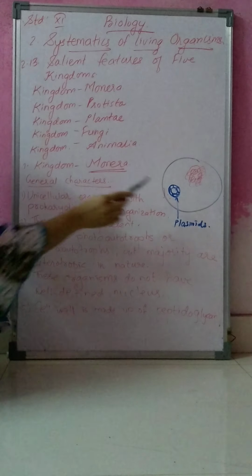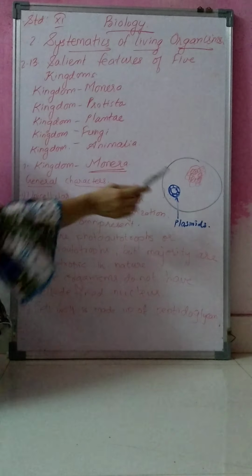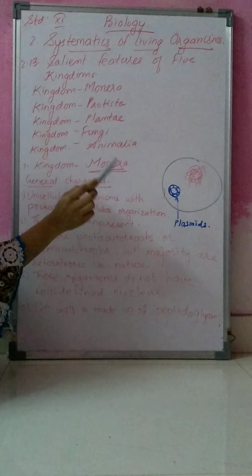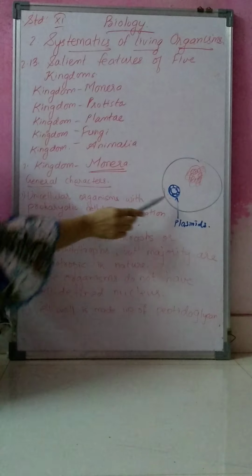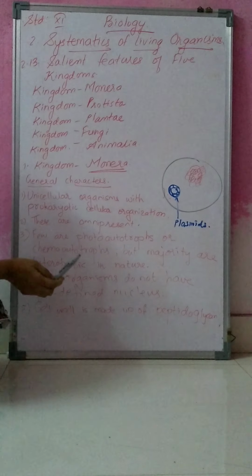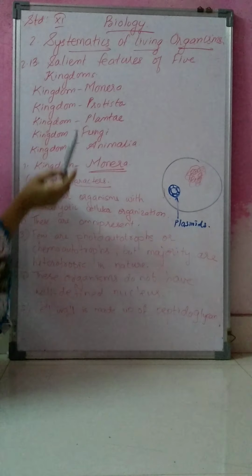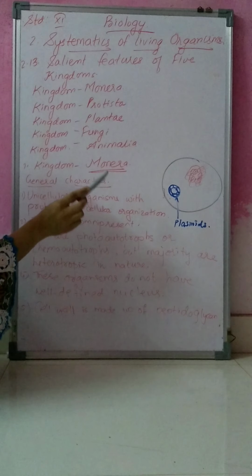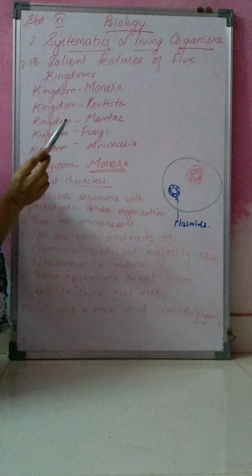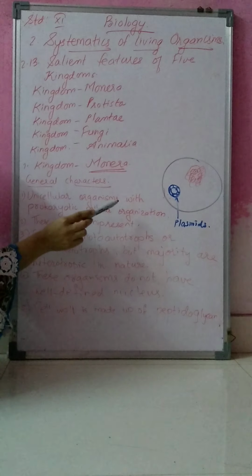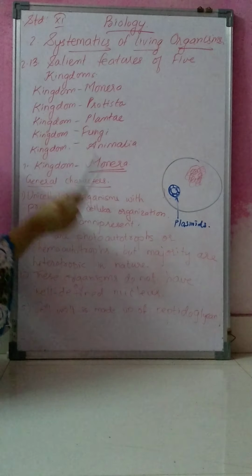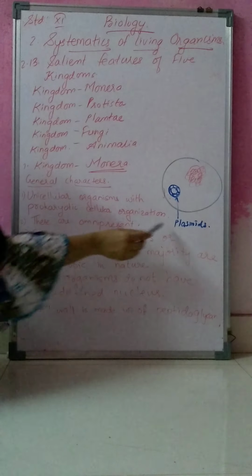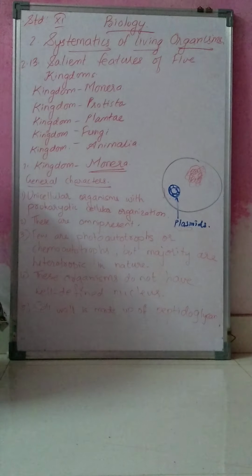And the small circular molecules of DNA act as extra-chromosomal genetic elements called plasmids. Kingdom Monera has smaller circular molecules of DNA as extra-chromosomal genetic elements, which are called plasmids.